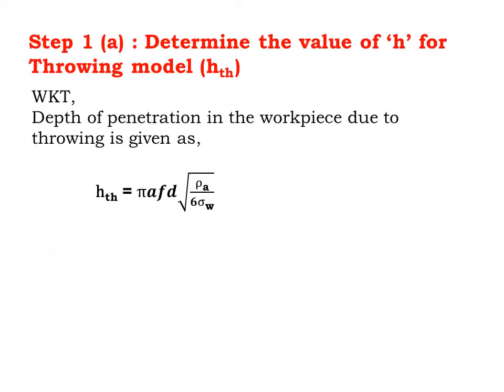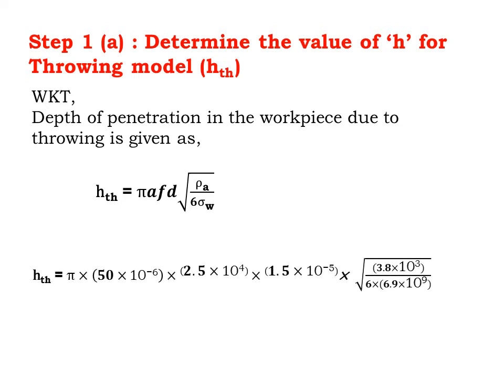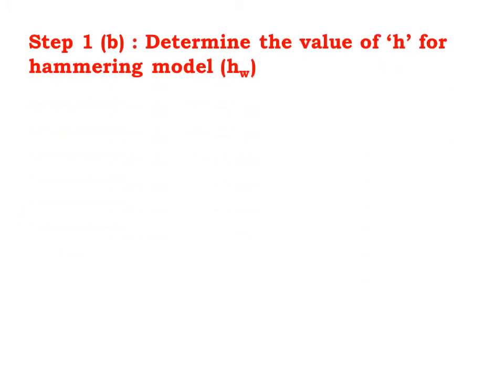Now we move to step number 1. Determine the value of H for throwing model. In ultrasonic machining process, the depth of penetration in the workpiece due to throwing is given as H_th, which is equal to pi A f d square root of rho A by 6 sigma tau u. Substituting all the values in the above equation, we get H_th is equal to 1.78 into 10 power minus 5 millimeter.